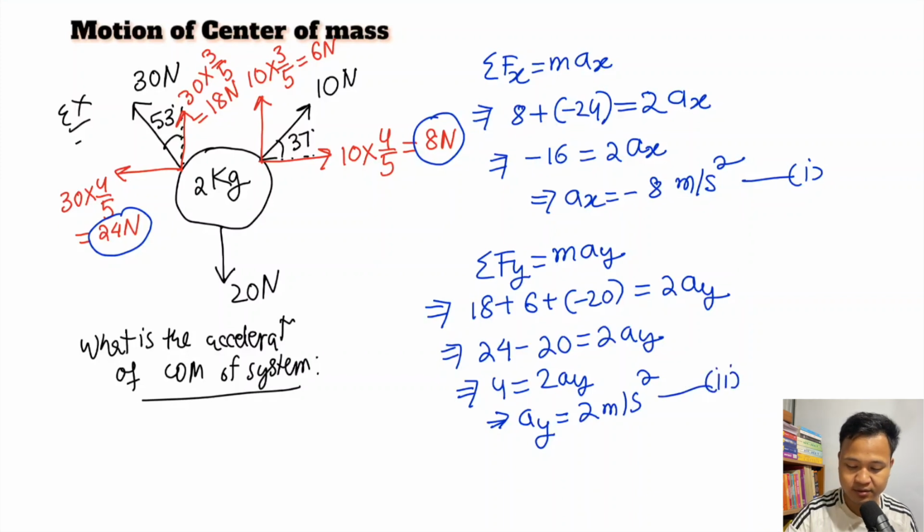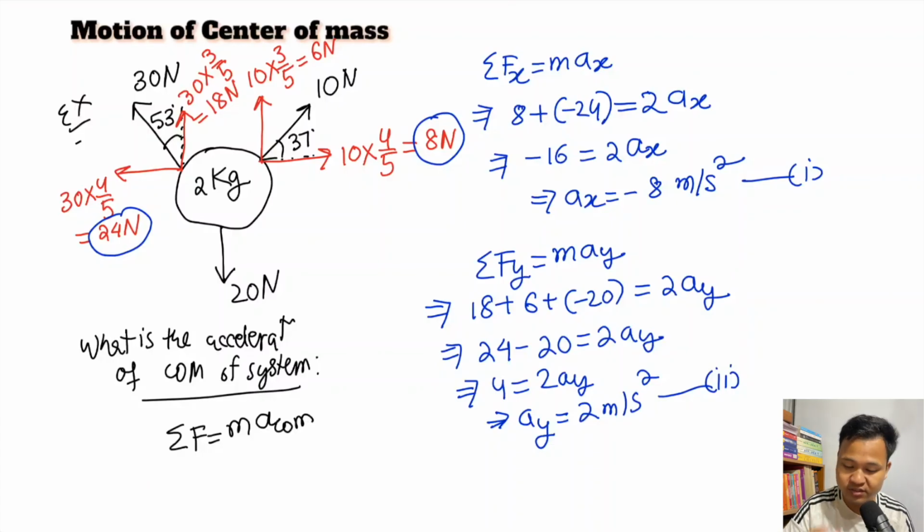Okay. But this is related to the center of mass. So the reason why we are doing this is Newton's second law. Whenever we write F equals to ma, here a is the acceleration of the center of mass.